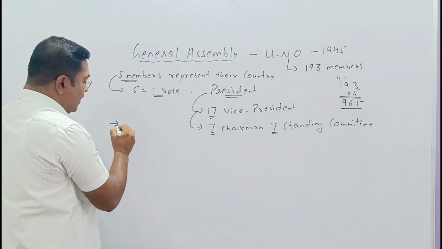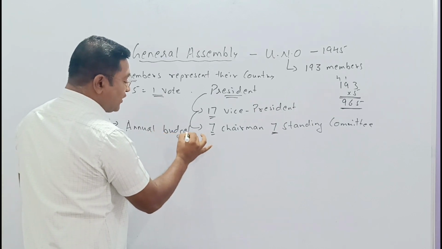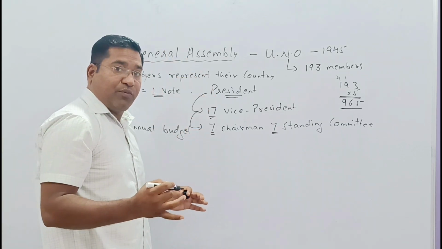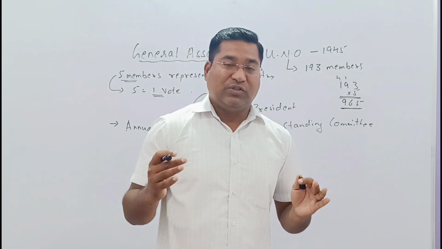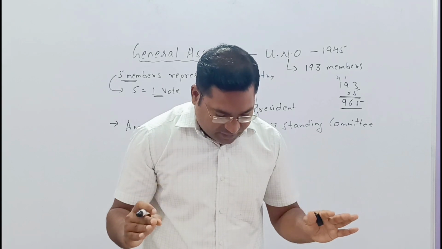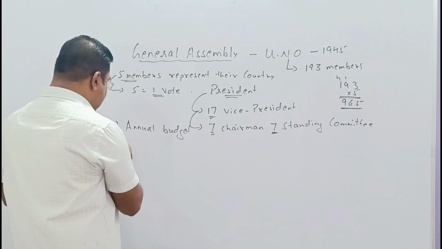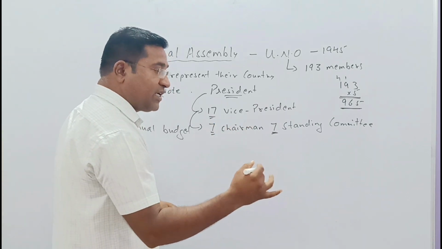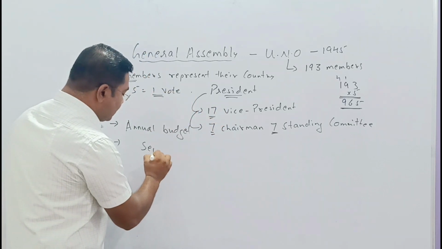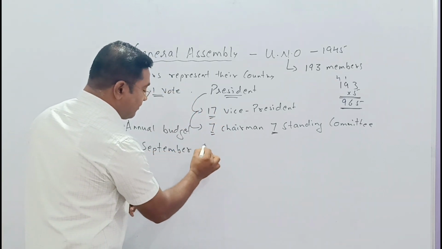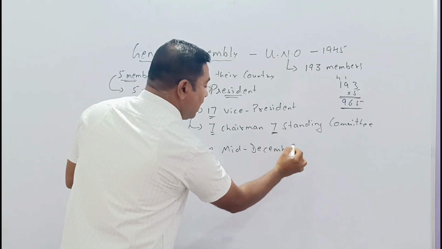Moreover, this General Assembly also prepares the annual budget with all the nations. Annual budget, why are we saying this? Because the budget is like a lifeline for the running of any administration. It's a lifeline, so the budget will be prepared. With the preparation of this annual budget, normally the General Assembly will have its session from the month of September to mid December.